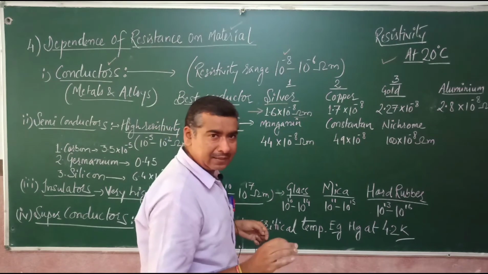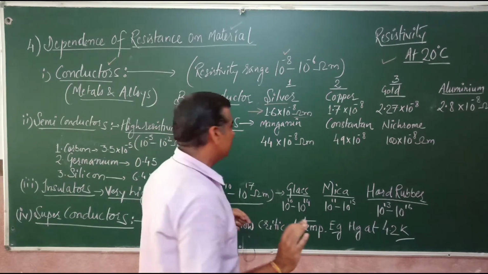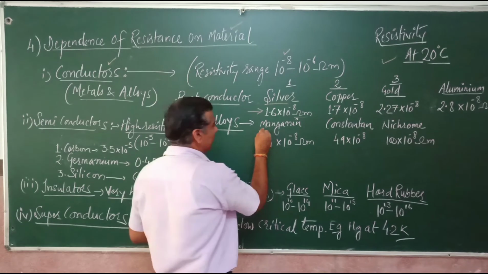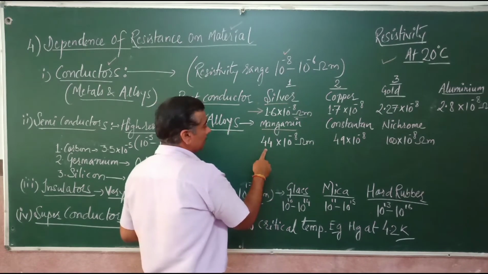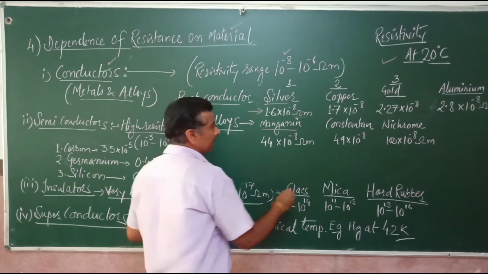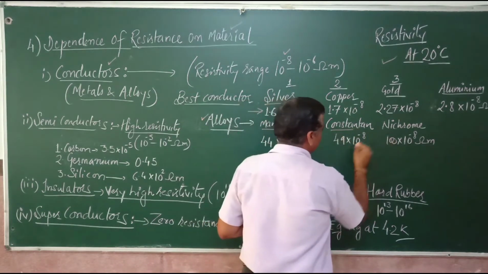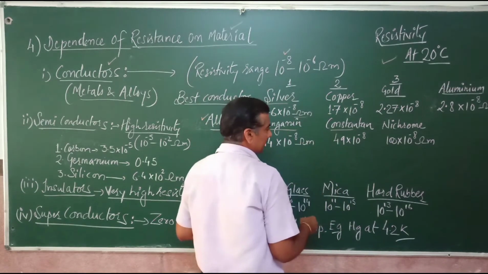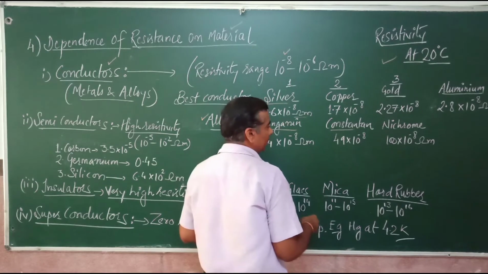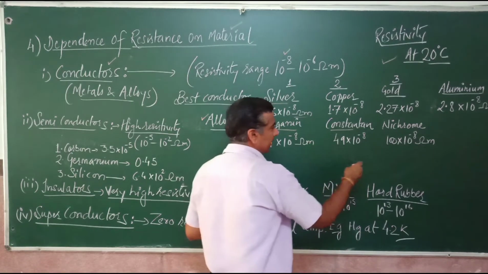Now talking of alloys, alloys have higher resistivity compared to metals, metallic conductors, but still they are good conductors. They are considered as good conductors. Manganese, right, which has a resistivity of 44 into 10 raised to the power minus 8. Constantan, once again, which has a higher resistivity compared to the metallic conductors, but still a good conductor, 49 into 10 raised to the power minus 8 ohm meter.